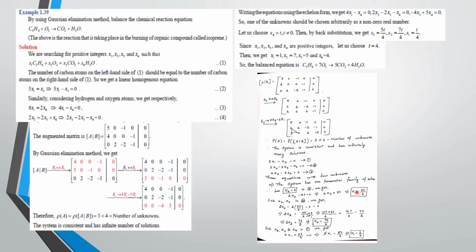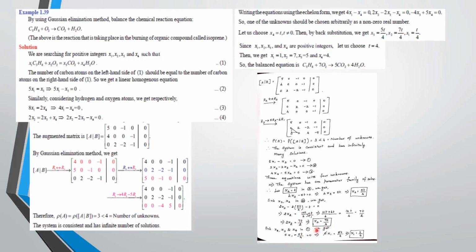Here x3 we will get as 5t by 4. Then substitute this x3 value and x4 value in the second equation to get the x2 value. After simple calculations, we will get x2 as 70 by 4.